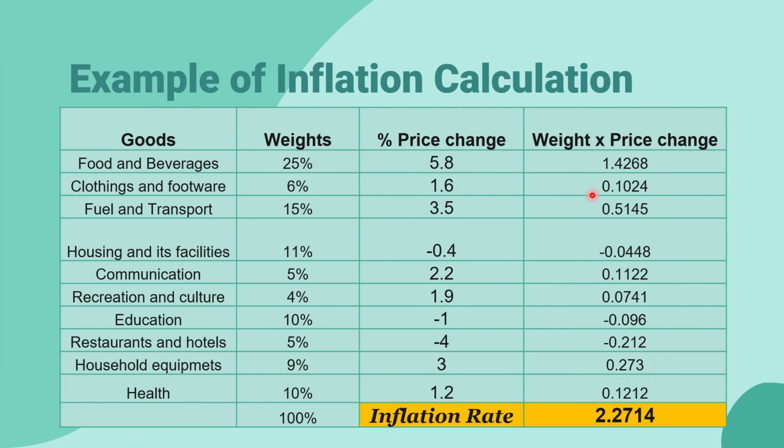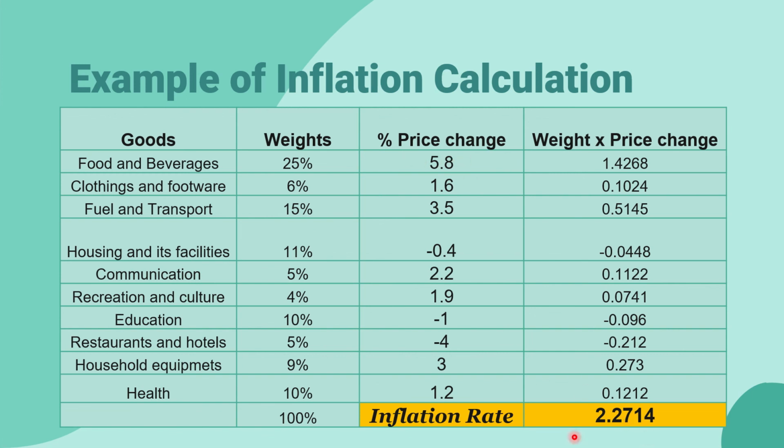Now when you add these products up, you will get this answer, 2.2714. As I've already found the percentage over here, I don't have to divide the number. I have already divided in the price change.